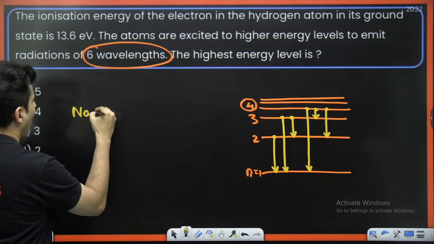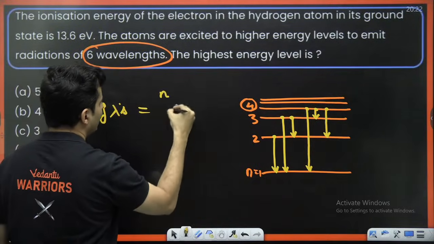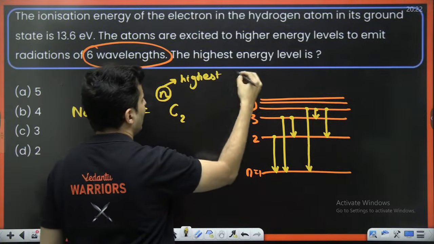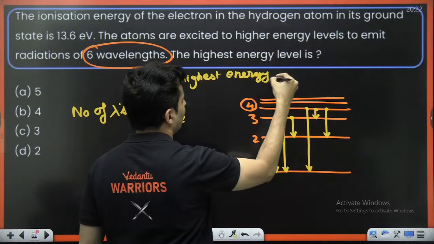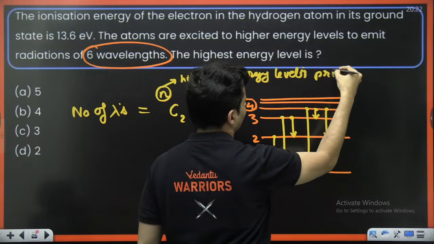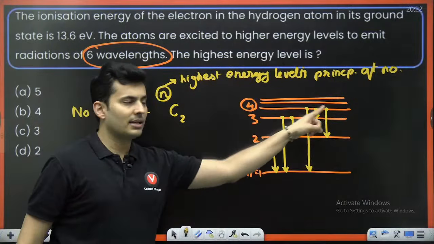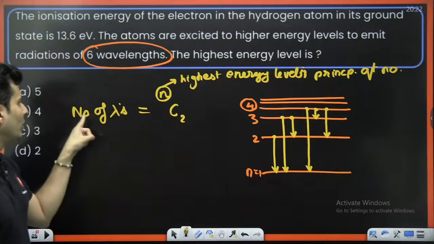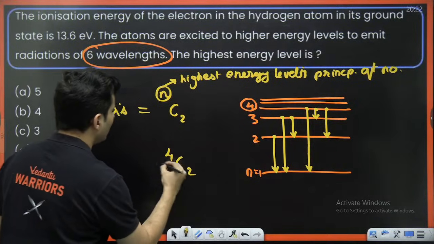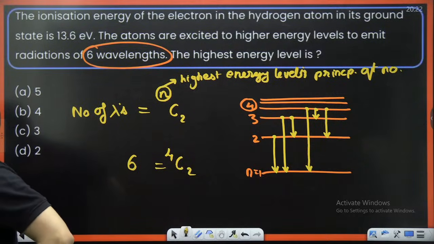So the number of wavelengths is given by nC2, where n is the highest energy level's principal quantum number. So 4 is the highest energy level's principal quantum number. nC2, if you do, you will get how many wavelengths there are. So if you do 4C2, you are going to get 6. 4C2 is going to be 6. Correct. That's the correct one.